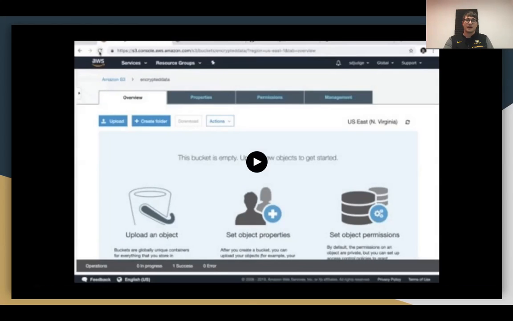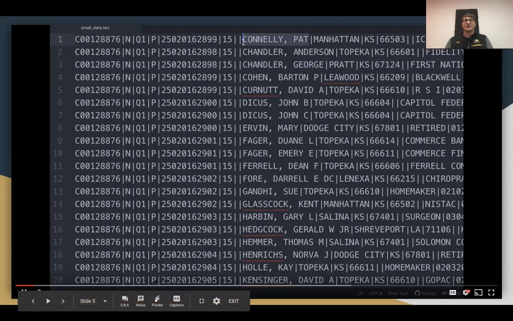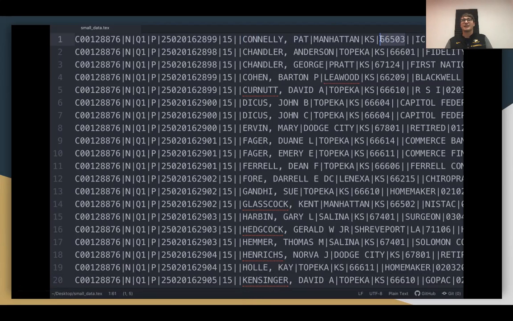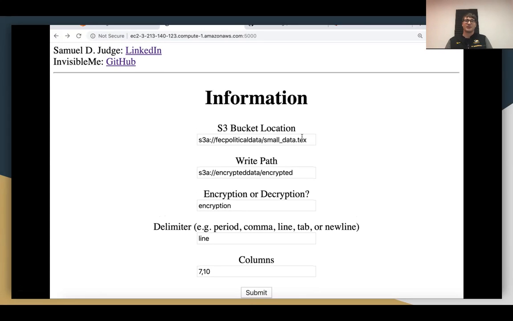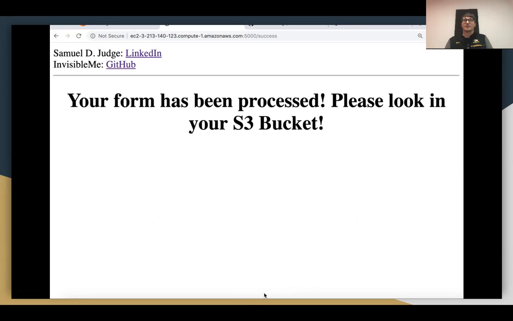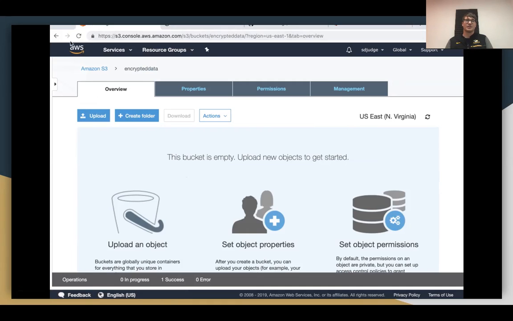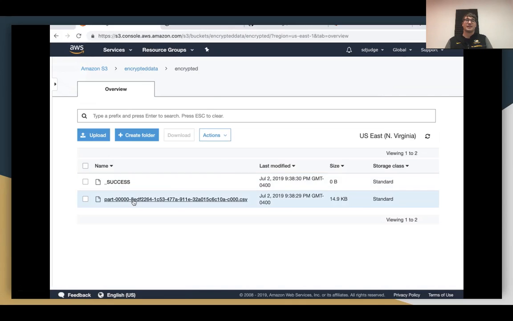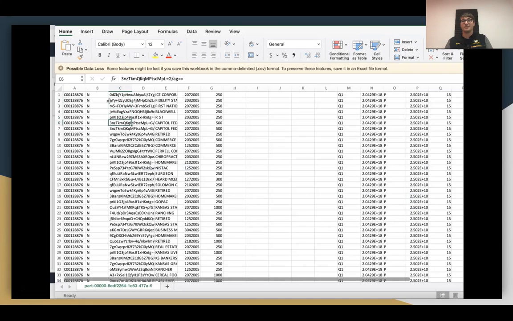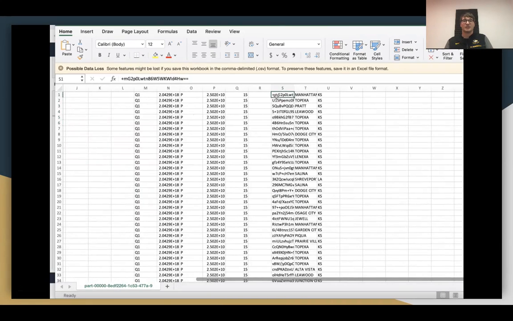So here we're going to see what happens with my data. We start with something that is comma, line, tab, or newline delineated, and then we enter our information, such as where is the S3 bucket, what is my write path, am I encrypting or decrypting, what is the delimiter, and what columns do I want encrypted. It runs, and then I take a look at the data. If you look here in the S3 bucket, you'll see that it has now encrypted the data set that we wanted. This is the name, and then over here, you'll see the zip code.